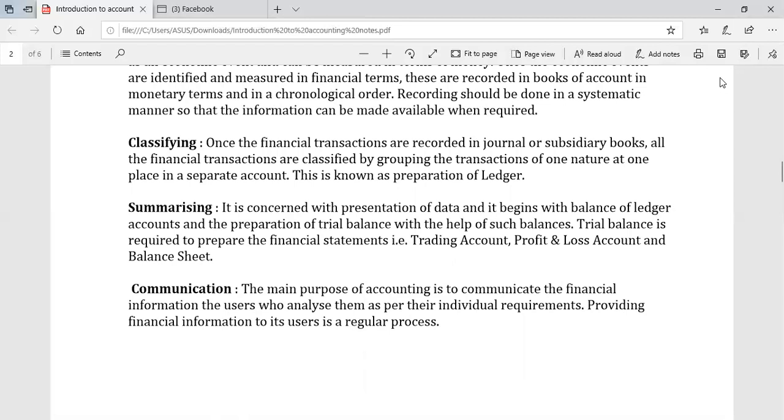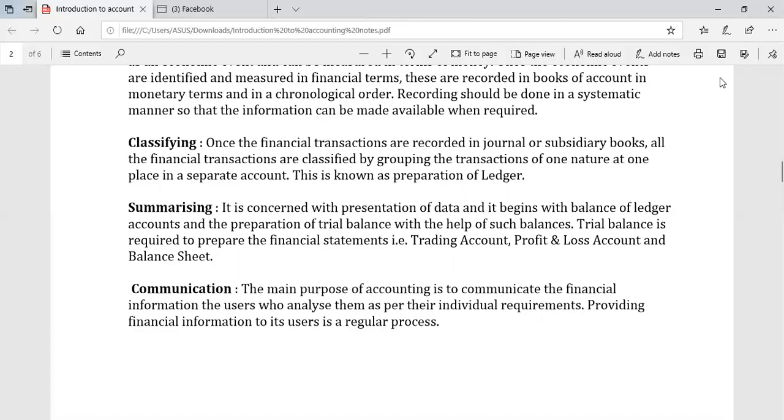By classifying we can know the balance of each and every individual account, and we will be in a position to explain how much amount we have to pay or receive, how much cash is in hand, and how much cash has been deposited at the bank on a particular date. All these things we can know properly by classifying.